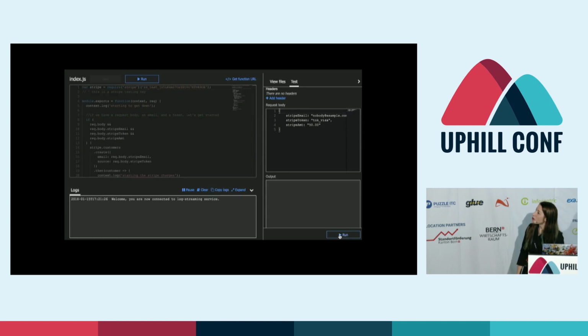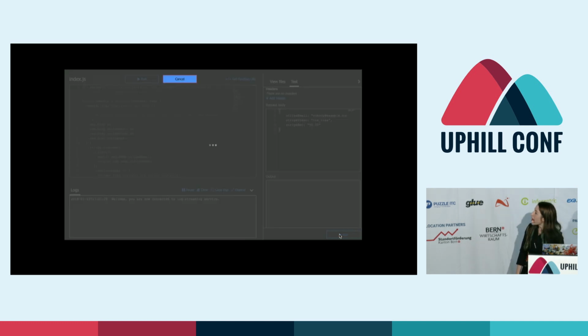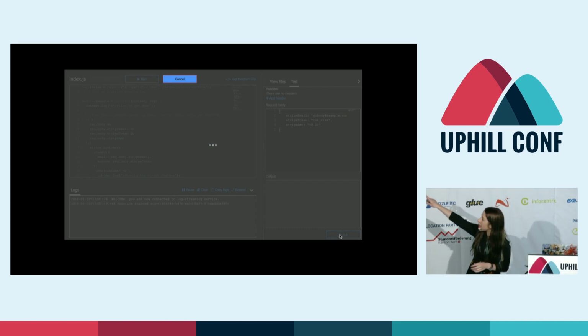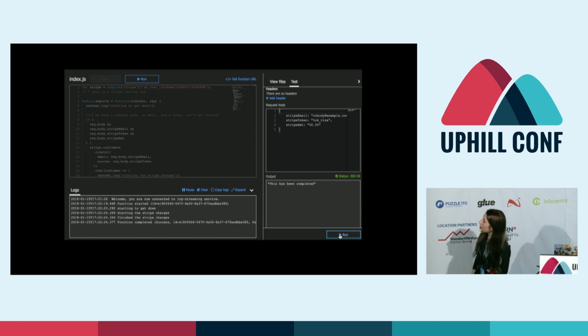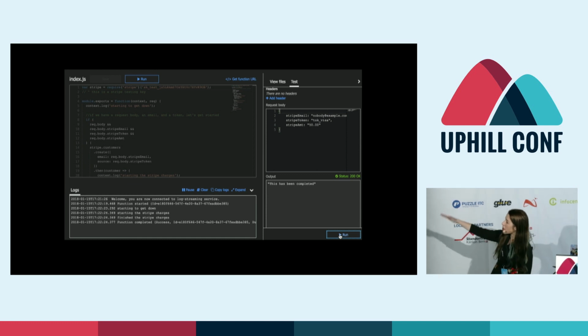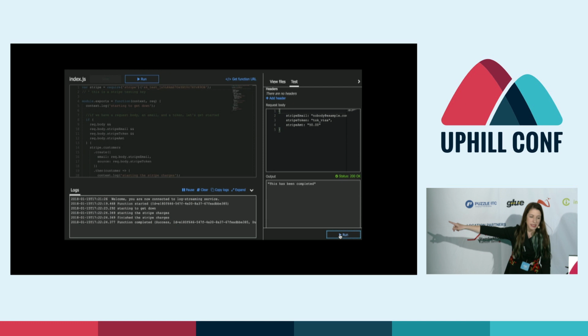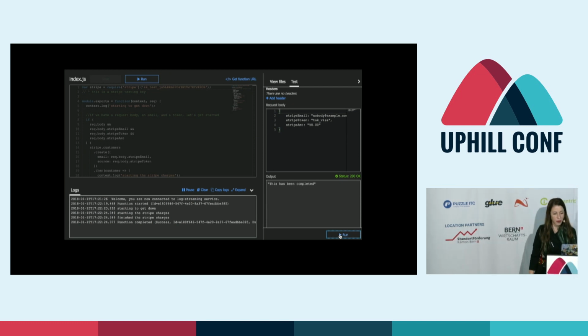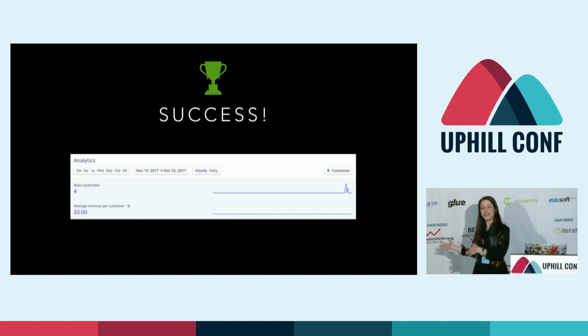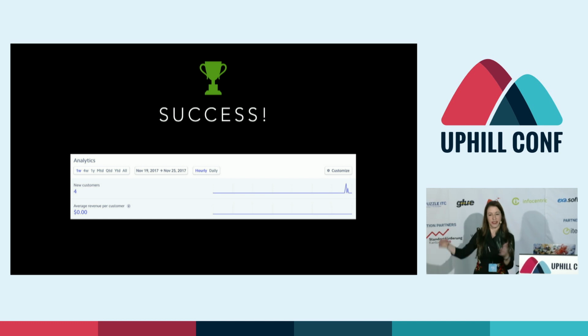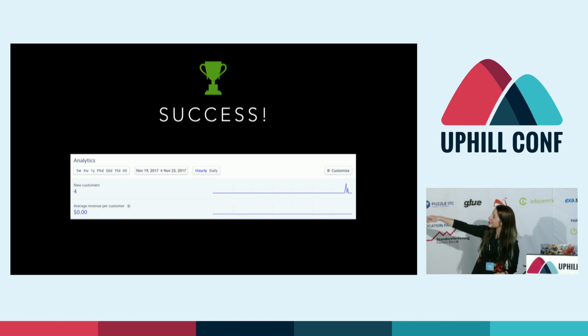All right, so now when we execute our function in the test panel, you can see that we have some base charge. We've set up nobody@example.com. And then once we go through, all of the Stripe charges go through, and we have "this has been completed" in our output. And if we go back to the Stripe panel, we can see that they are talking to each other. We can see some testing customers going through and stuff. So it was a success.